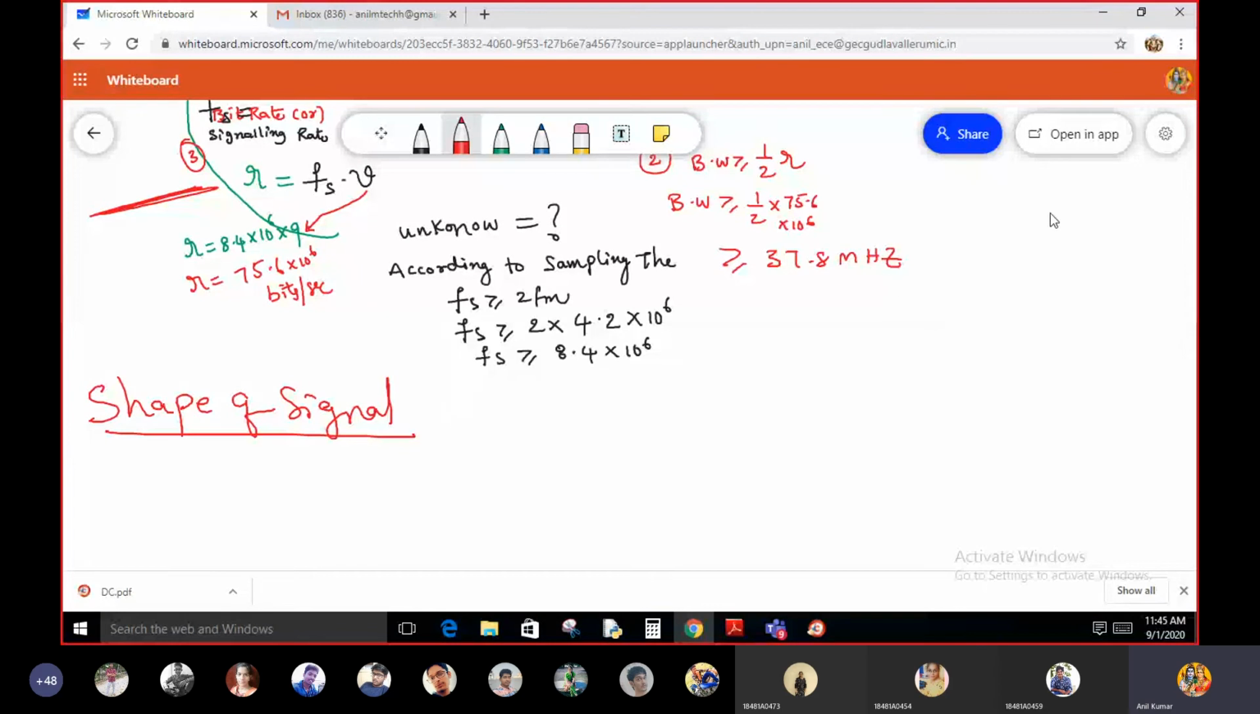If the shape of the signal is sinusoidal, there is a separate set of formulas. If the shape of the signal is not mentioned, then there will be a different set of formulas. In the problem itself, the shape of the signal is not mentioned. So therefore, we may use this set of formulas.